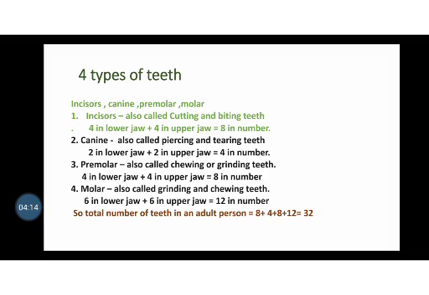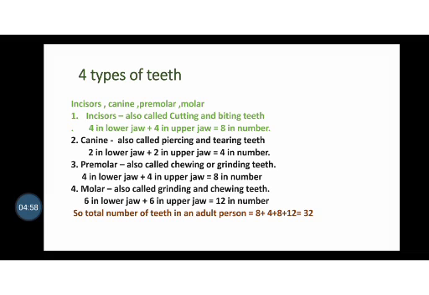Now, there are mainly four types of teeth in our mouth: incisors, canine, premolar and molar. Incisors are also called cutting and biting teeth. There are 4 in the lower jaw and 4 in the upper jaw, total 8 in our mouth. This is in the case of an adult person. Canine, also called piercing or tearing teeth. When you get a chicken piece, you use the canine for tearing the flesh out. So it is also called piercing and tearing teeth, which are sharp teeth, 2 in the lower jaw and 2 in the upper jaw, so total 4 in number.